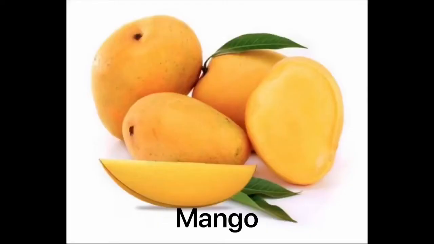Next fruit is mango. Mango is also a seasonal fruit. That is why teacher doesn't have it right now with her to show you. But teacher will show you the picture. Mango has one seed. And we eat mango by removing the skin. Mango's skin is removed and eaten. You cannot eat mango with the skin. Mango is yellow in color and has one seed.